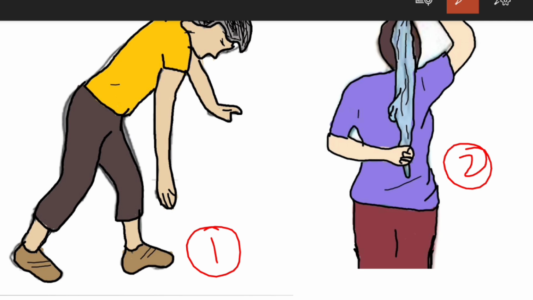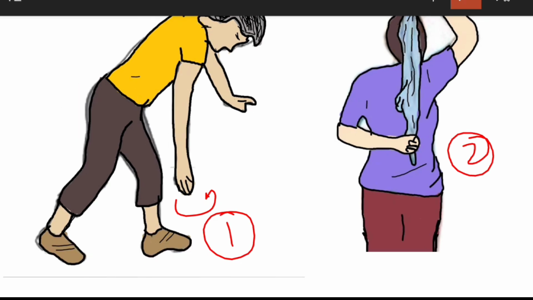Next, Codman's exercises, in which you can see that you have to ask the patient to bend forward and rotate his arm in a clockwise direction. So you have to rotate the arm in a clockwise or anti-clockwise direction. Initially he can take a smaller circle and then he can widen the circle in Codman's exercises.